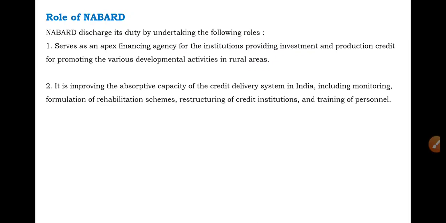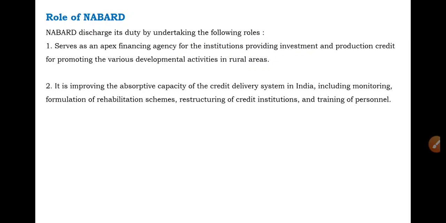Next, it is improving the absorptive capacity of the credit delivery system in India, including monitoring, formulation of rehabilitation schemes, restructuring of credit institutions, and training of personnel.